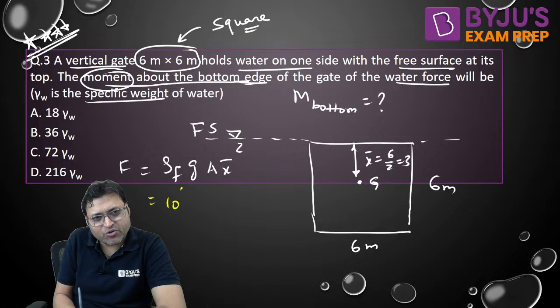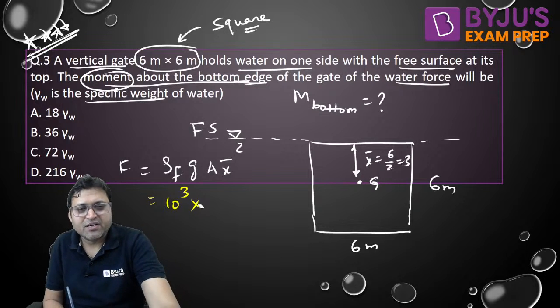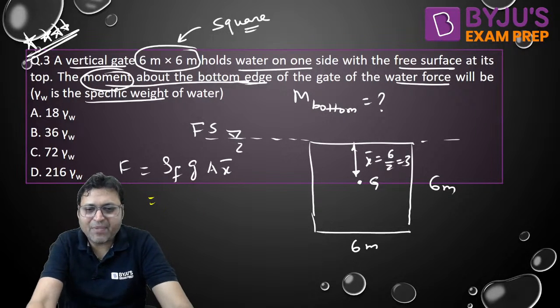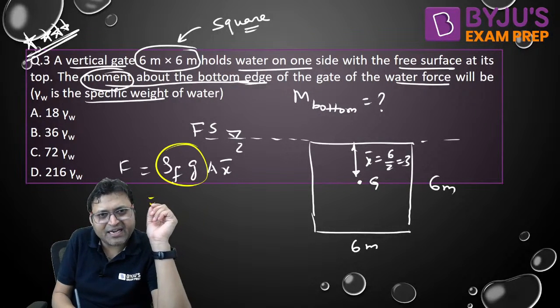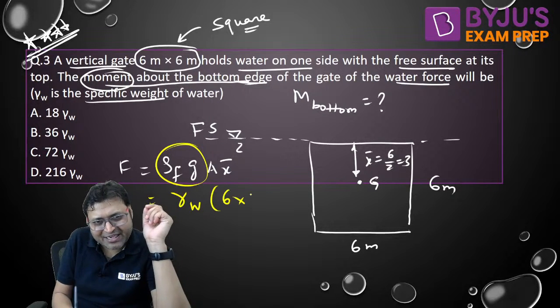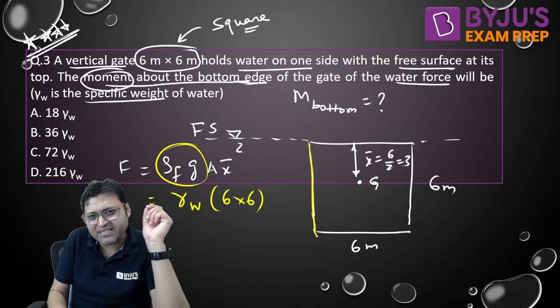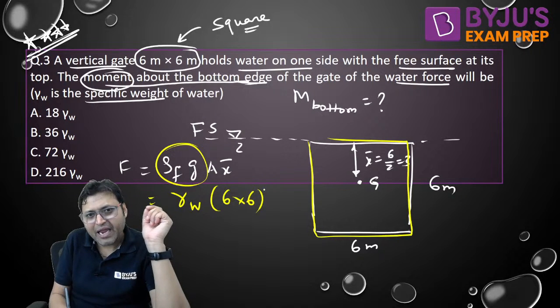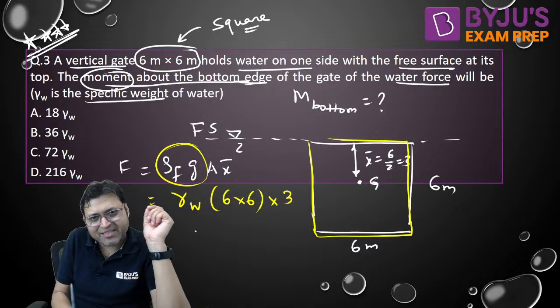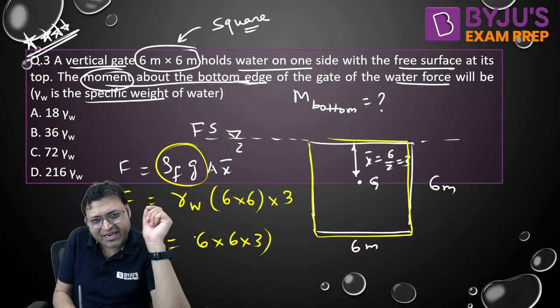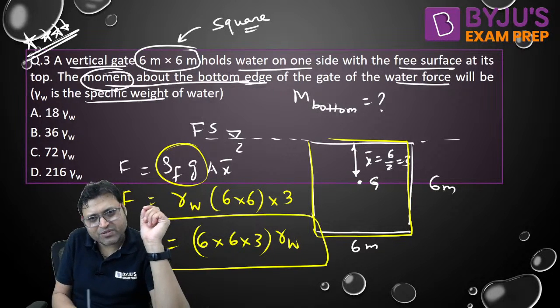Rho is 10 to the power 3, or rho into G. Rho of water into G is gamma for water, because the options are in terms of gamma. What will be the area? 6 into 6. Area of the plane surface is 6 into 6 into x bar. X bar will be 3. So the force will be equal to 6 into 6 into 3 into gamma W. Yes or no? That will be the force.